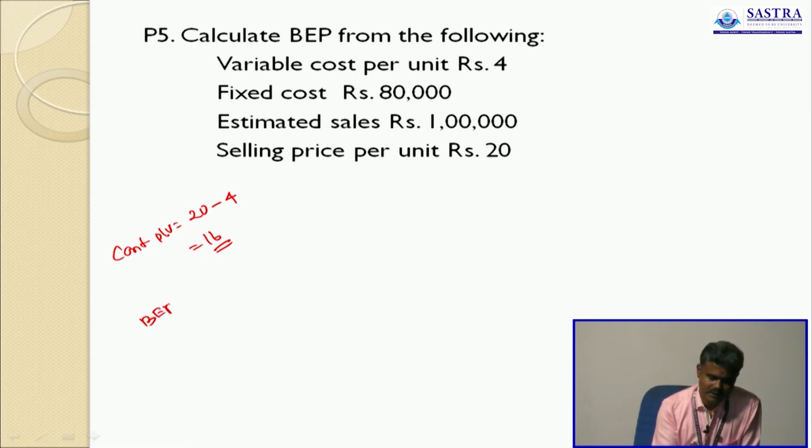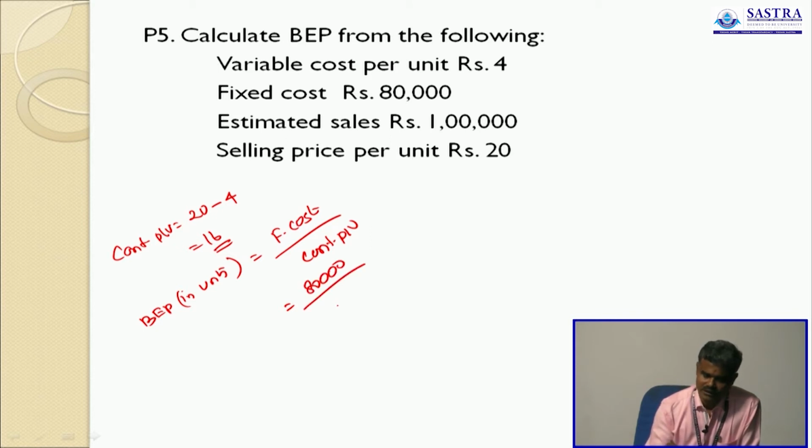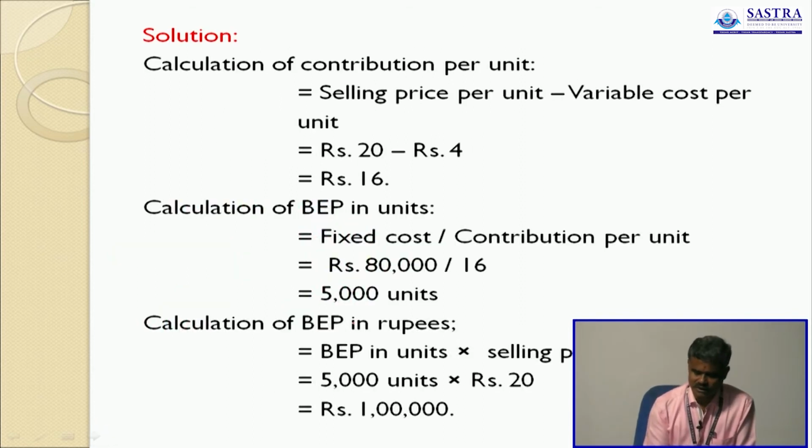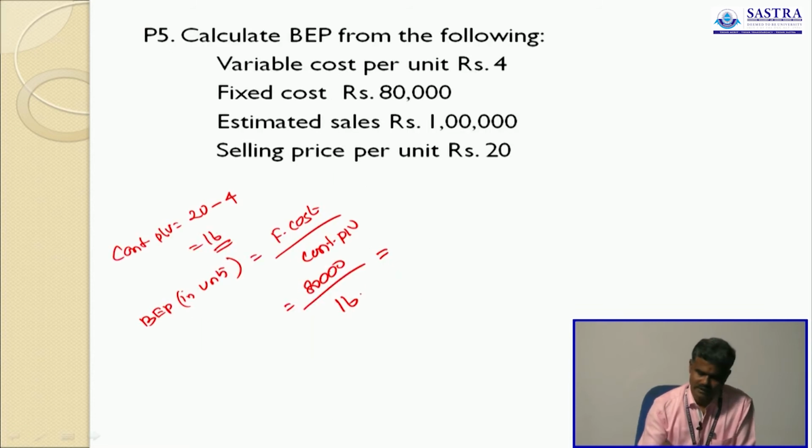Okay. Then BEP in units is equal to fixed cost divided by contribution per unit. Fixed cost is 80,000 divided by contribution per unit 16, that equals BEP in units. The answer is what? BEP in units is 5,000. Okay, 5,000 units.